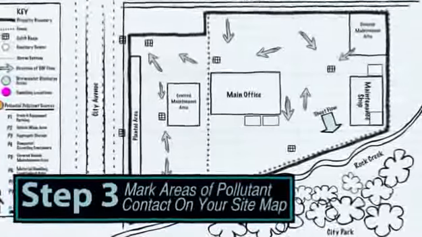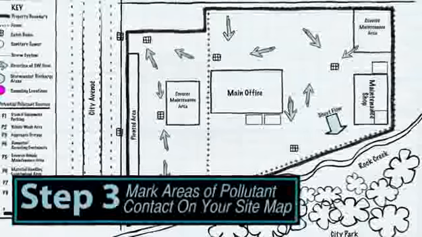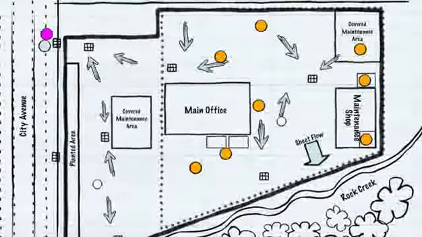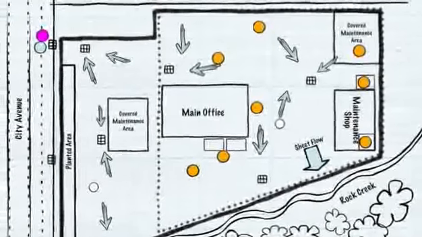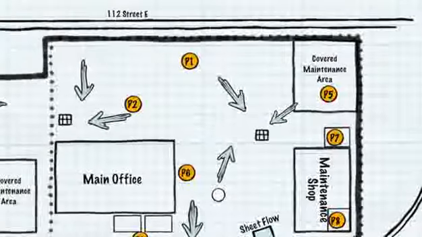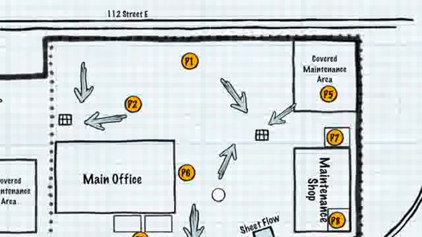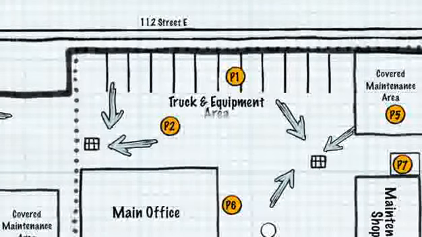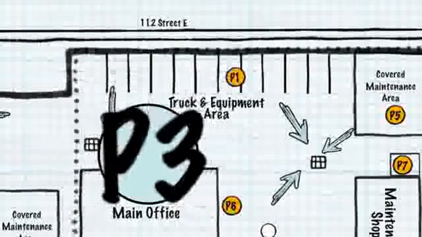As a matter of preference, there are a few different ways to do this. You could use colored dots associated with different pollutant source groups, use numerical listings such as P1, P2, and P3, or draw the general area on the map and add text describing it. If you use a symbol such as a blue dot or a P3, be sure to add these items to